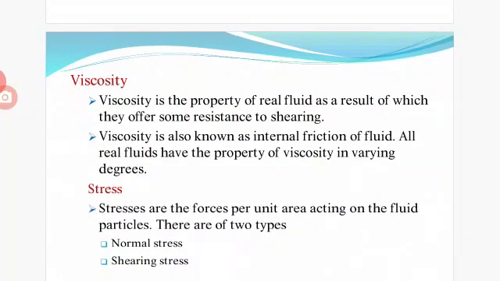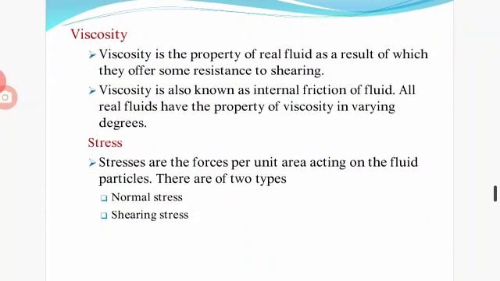Here is the definition for viscosity. Viscosity is the property of real fluids as a result of which they offer some resistance to shearing. Viscosity is also known as the internal friction of fluid. All real fluids have the property of viscosity in varying degrees.